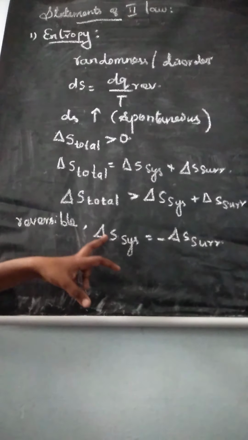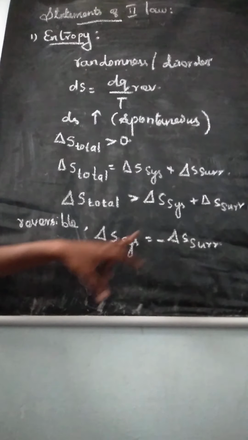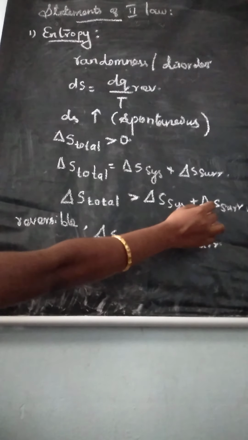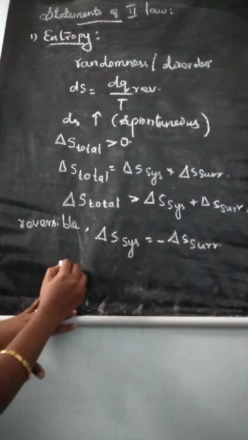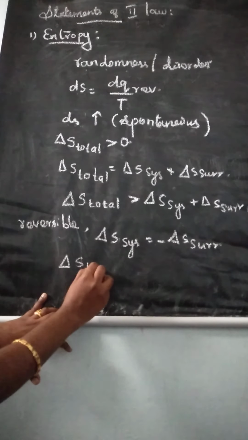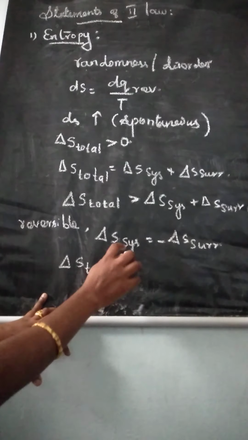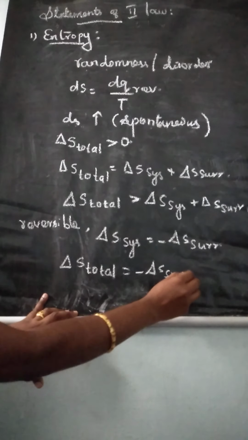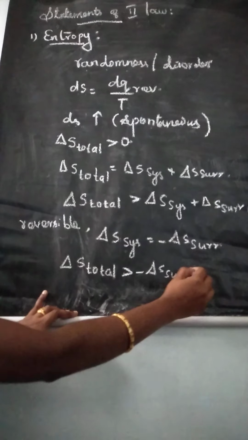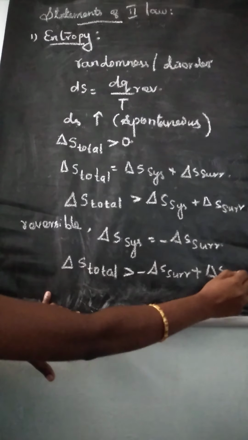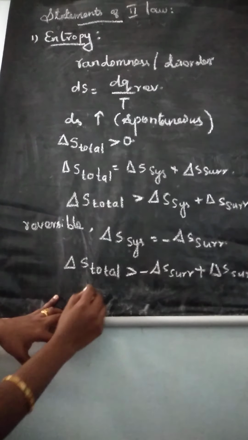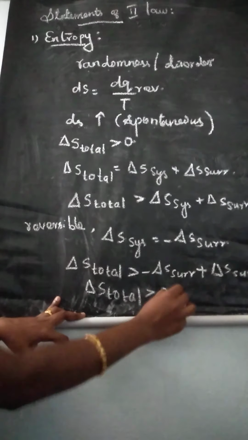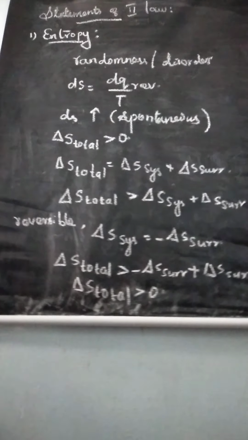For a reversible process, you know that delta S system is equal to minus delta S surrounding. Just substitute this value here. If you substitute, delta S total is equal to delta S system plus delta S surrounding, the terms cancel, so you get the answer: delta S total is greater than or equal to 0. Understand?